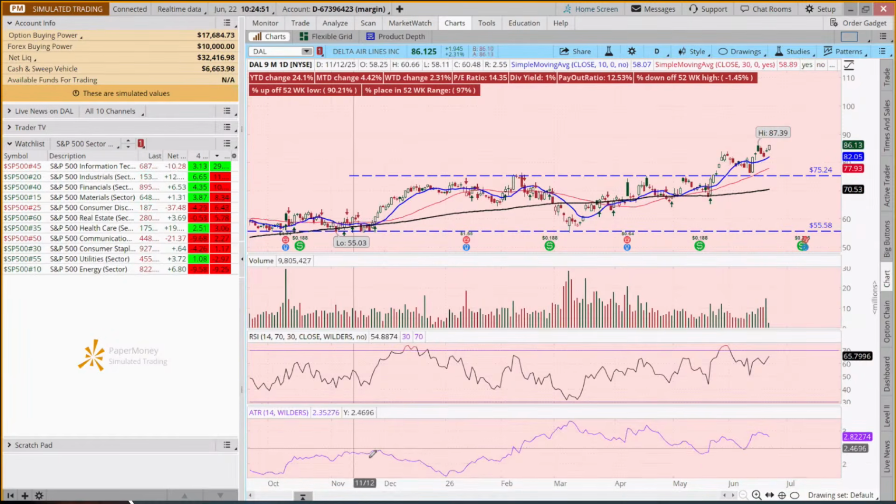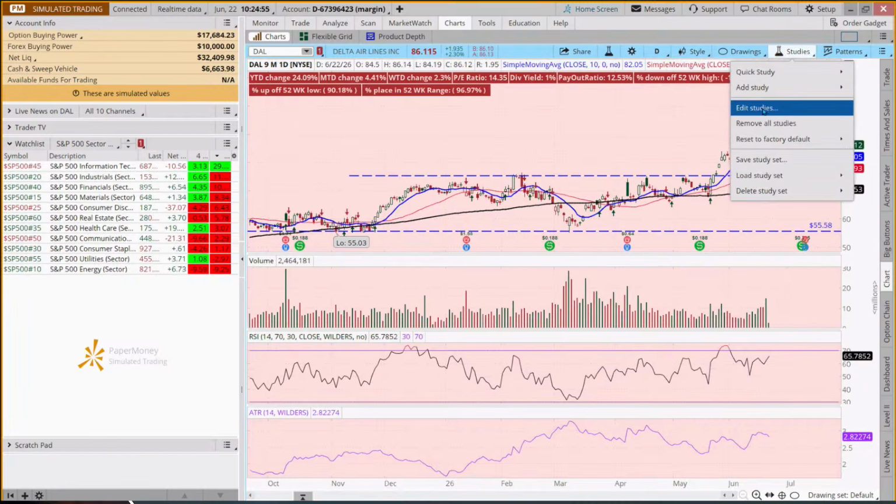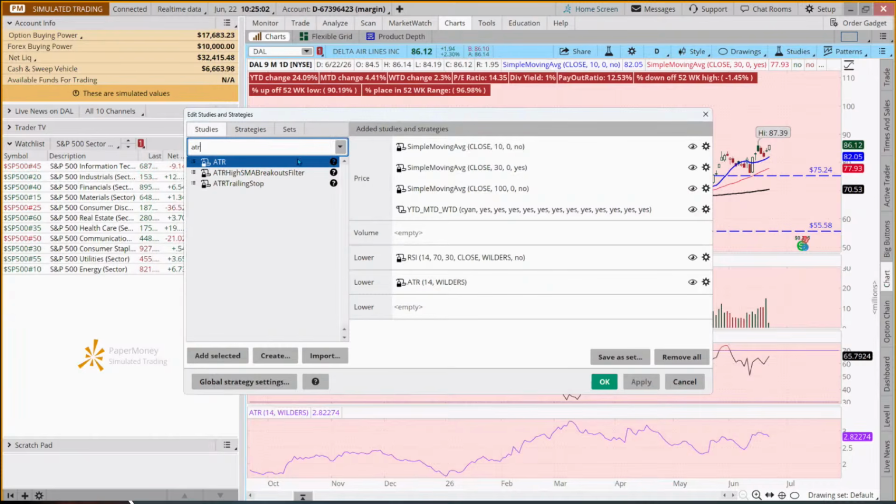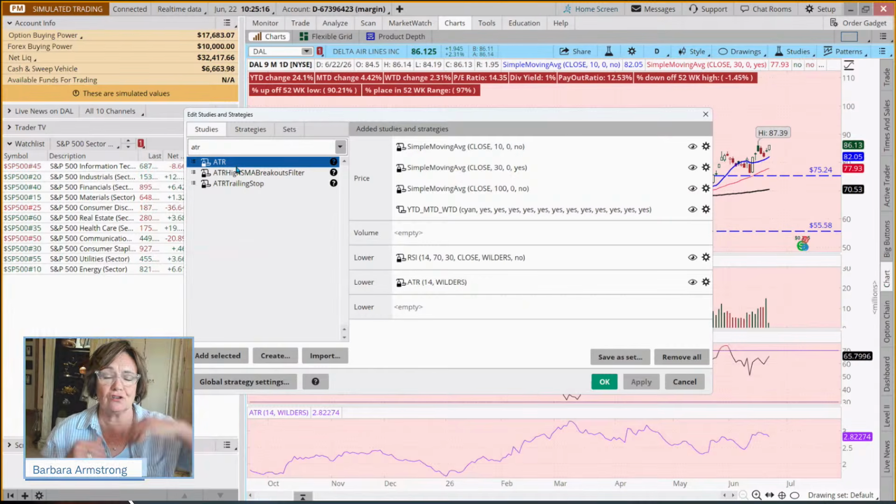So what is ATR? It stands for average true range. If you don't have this on your charts, you can quickly add it by just coming here. If you type in ATR, it just happens to be at the top of the alphabet. If you want a good description, click on the little question mark and it'll bring up a description for you. This tells us the amount this stock has moved on average from the low of the day to the high of the day over the last 14 days.